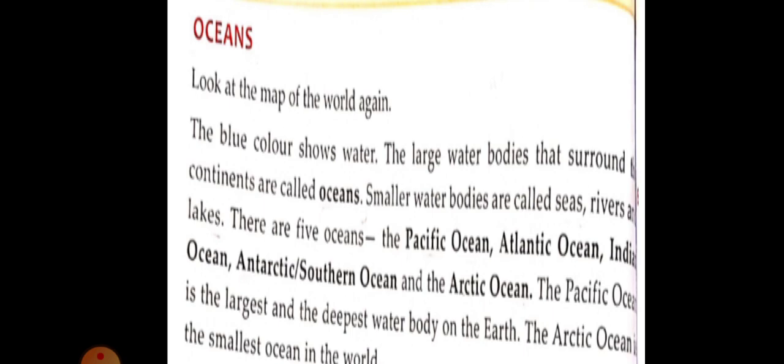Okay, dear students, now your homework is to write down one photocopy of a map in your notebook, or otherwise stick the map in your notebook. If you have a map, then you have to stick it in your notebook and write down: there are 7 continents, and the continents' names are Asia, Africa, North America, South America, Europe, Australia, and Antarctica.